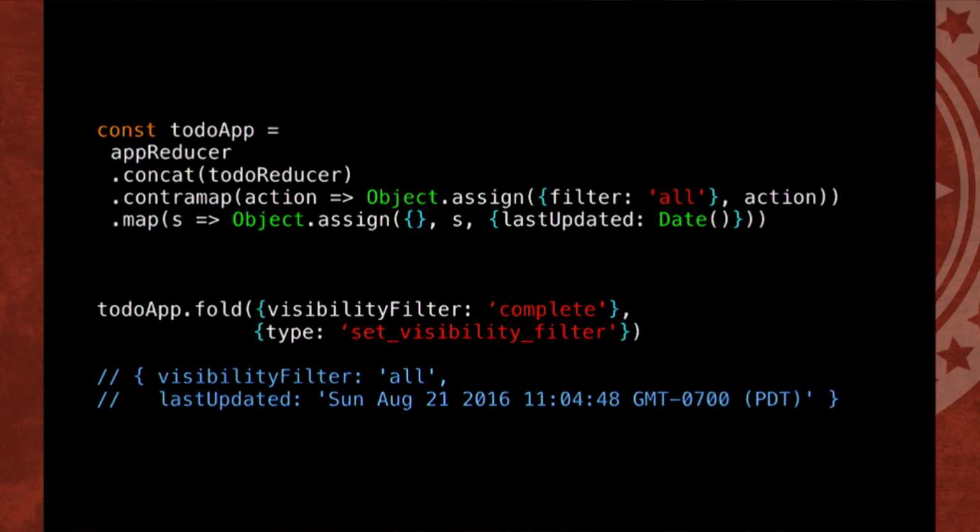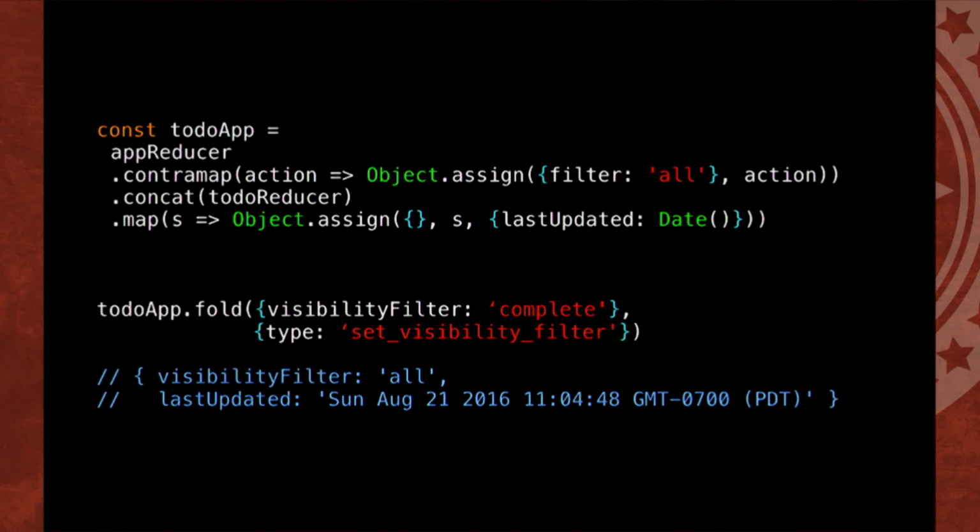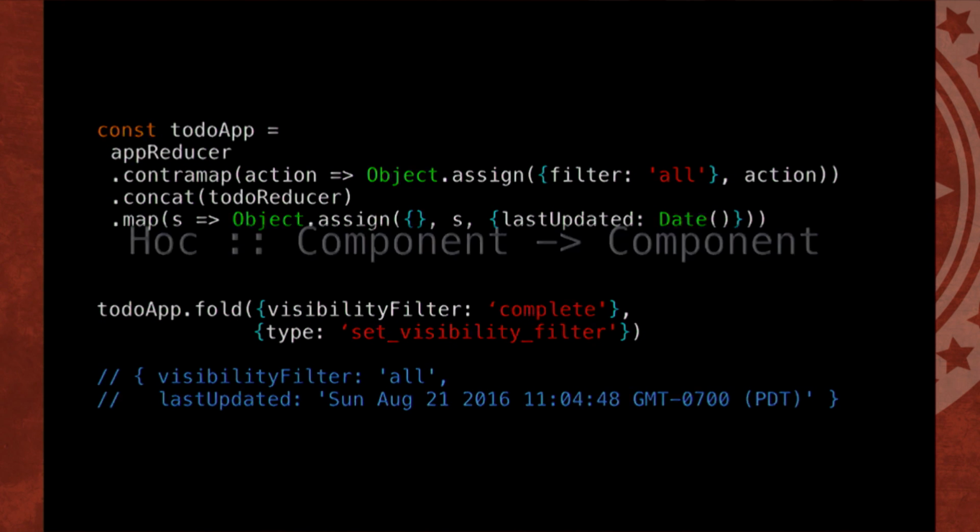So this is pretty cool. This allows us to combine and compose and contramap and map reducers. We could even flip the concat and contramap, and now it only contramaps over the app reducer, right? Not the to-do one. So you can build out these little subsystems of reducers, contramap and map over there, and then get them prepared to handle whatever state you want to throw at it.